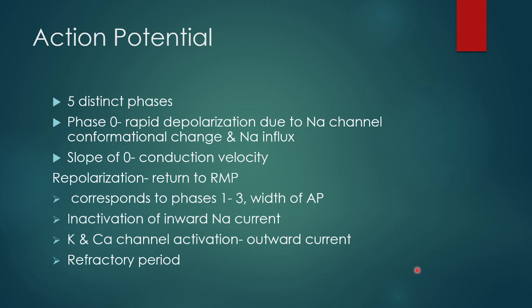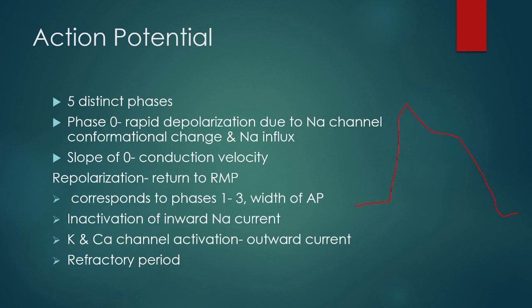So let's now look at the phases of the action potential. There are 5 distinct phases. Phase 0 is the rapid depolarization phase, where due to sodium channel conformational change and sodium influx, there is a very fast depolarization, and the slope of this phase 0 determines the conduction velocity. I will look at the figure in the next slides. The faster it increases, I'll just use a pen here, it's like this, and this. This is the slope.